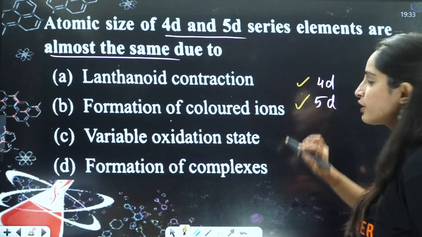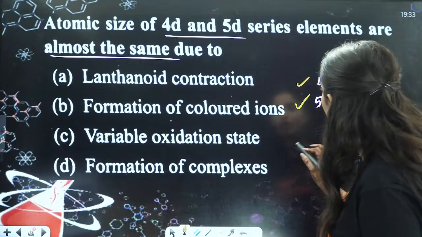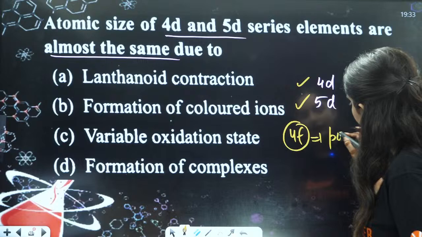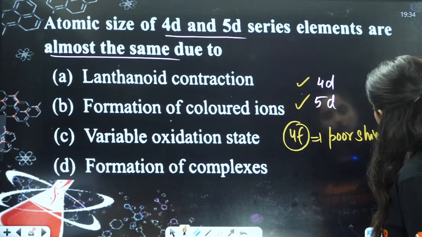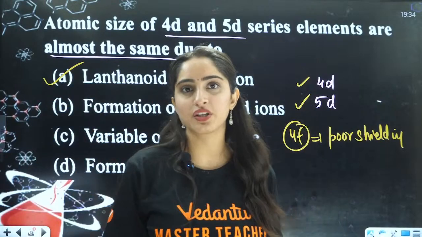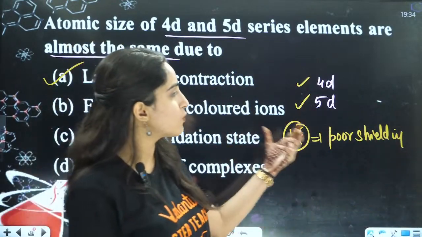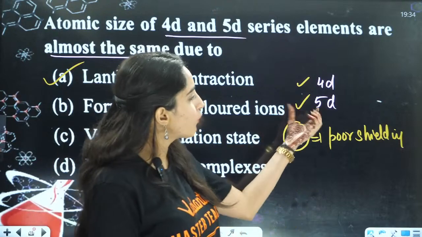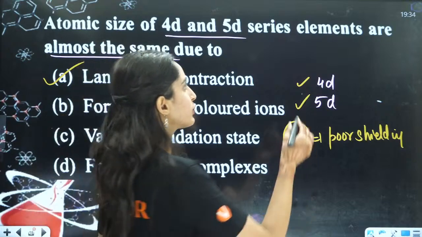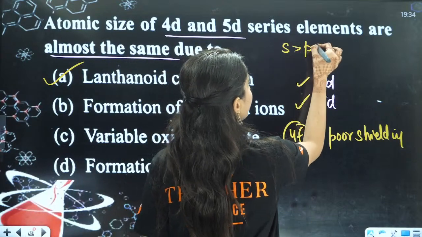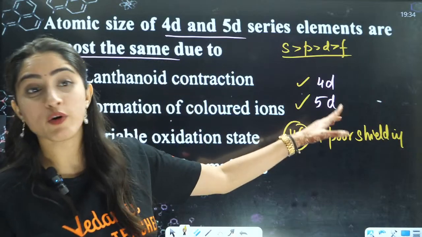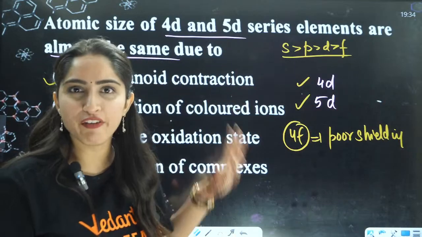So, your 4D and 5D, because of the 4F poor shielding effect. Poor shielding, that is your lanthanoid contraction. They have almost similar sizes. So basically what happens here, your 4F orbital, it's like a friend who is protecting you. For example, if you're talking about the shielding effect, S, P, D and then you have F. The shielding effect of this F orbital is very less. It's a very bad friend, right?